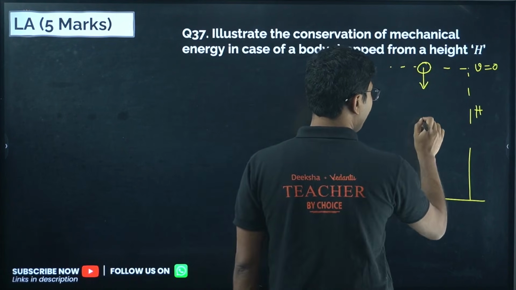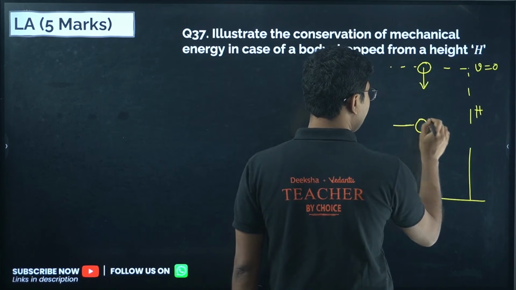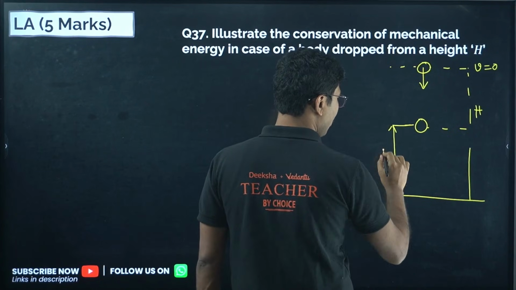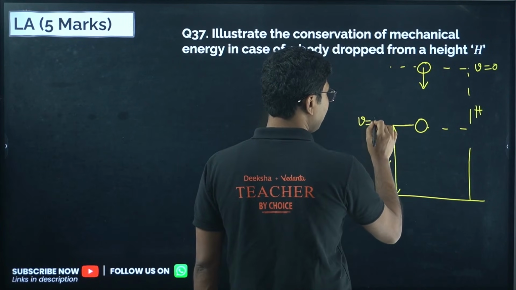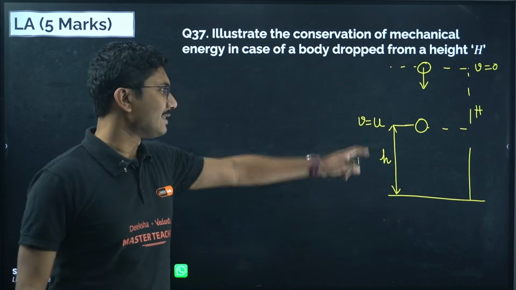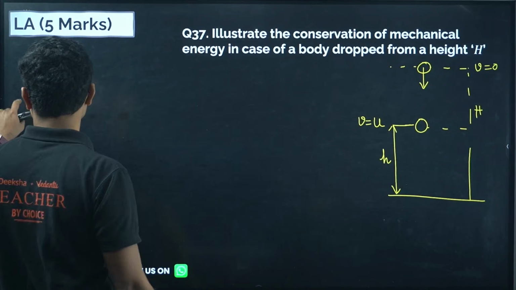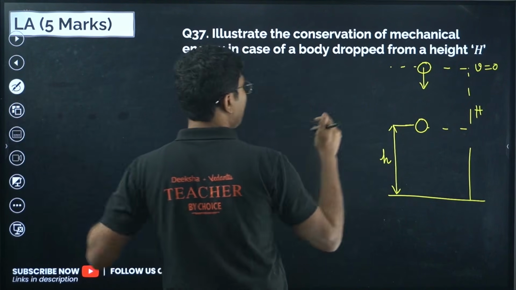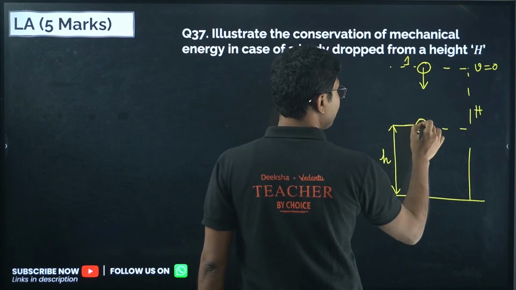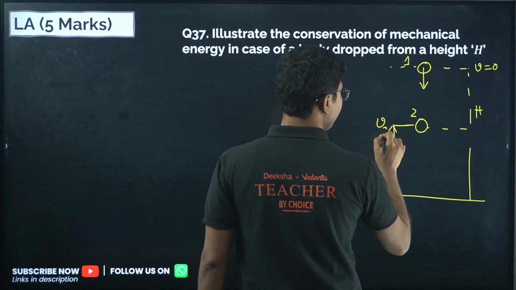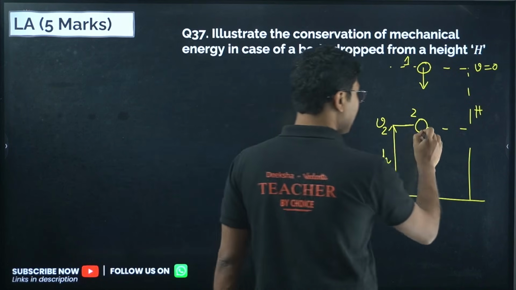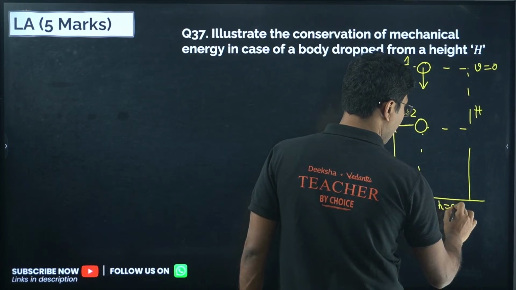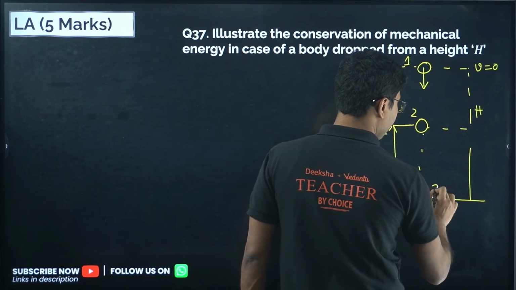Now it is allowed to fall, and it reaches some intermediate height, where the height at this position is small h. So this is our position number 1, this is our position number 2, with velocity at this position, say, v2, and when it reaches the ground, obviously the height is 0 and the velocity is, say, v3. This is our third position.